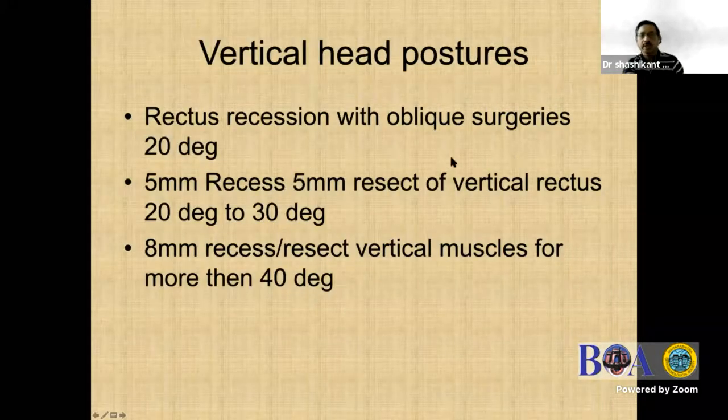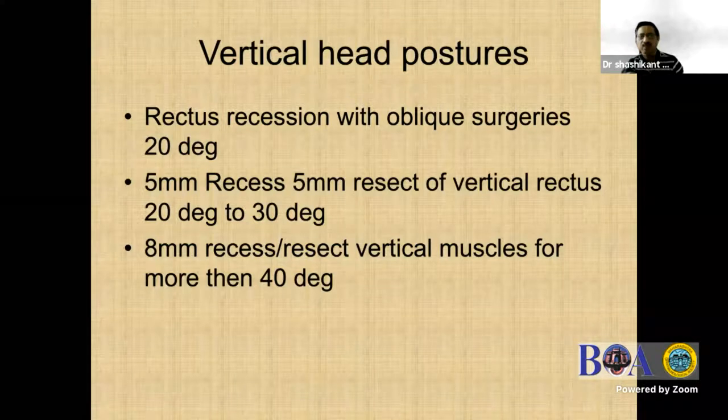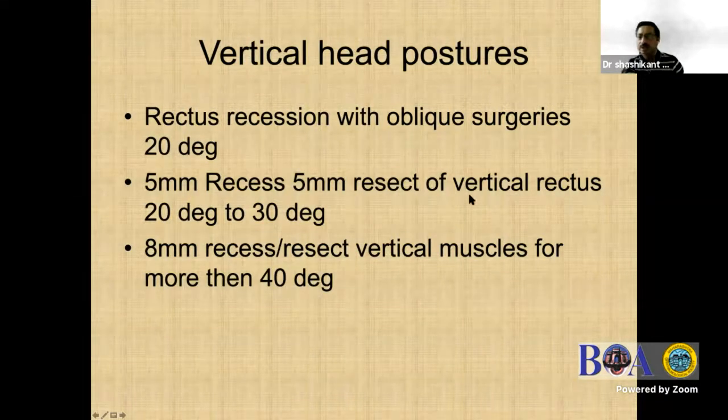So in our experience, we feel that rectus muscle recession with oblique surgeries helps if the patient has a vertical head posture of 20 degrees. If it is more than 20 to 30, we do a recess-resect of the vertical recti. If it is more than 40 degrees, then we do an 8 mm recess-resect.